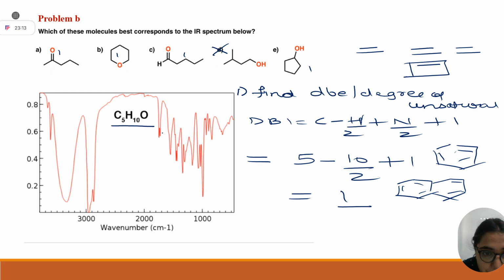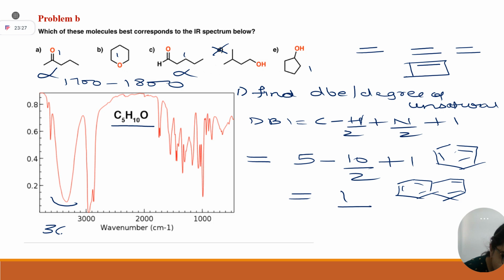Can you see any peak which is so much consistent in the range of 1700 to 1800? No. It means these options can also be eliminated. But one peak is there, see? It is in the region of 3400 to 3600 centimeter inverse, which can be of alcohol. So alcohol with one ring, it can correspond to option number E. Understood how to solve these type of questions?